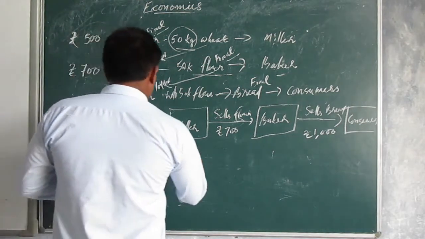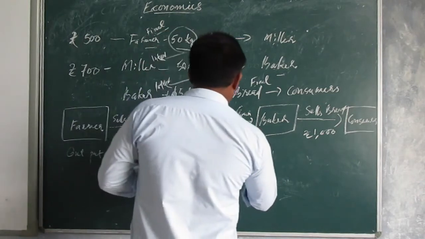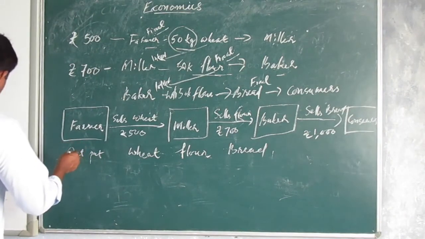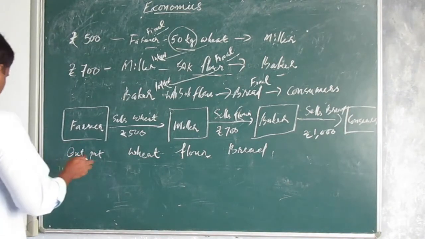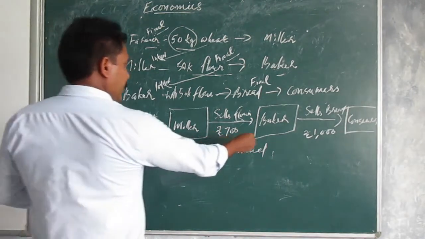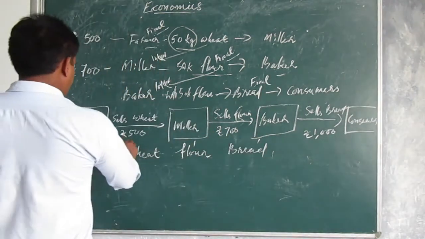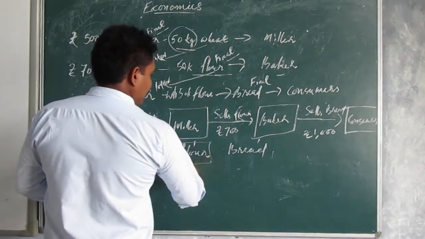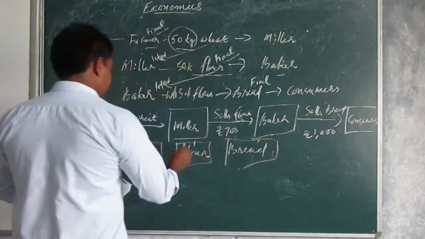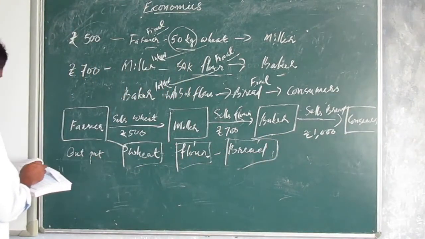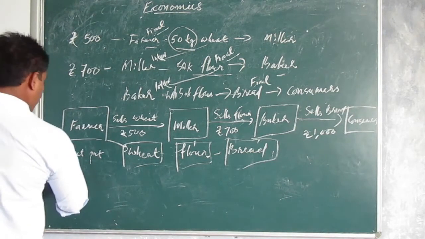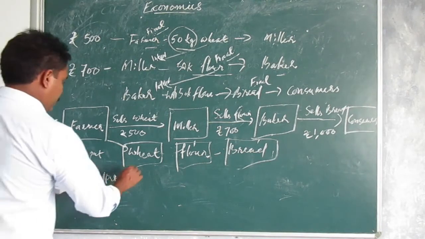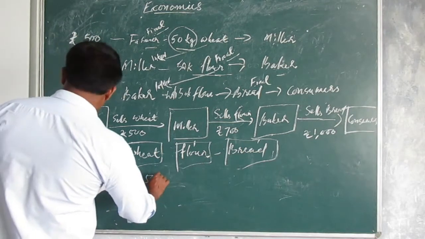Wheat, flour, bread. And value of output. This is farmer's wheat. This bread, package. Okay. Value of output. Here 500.